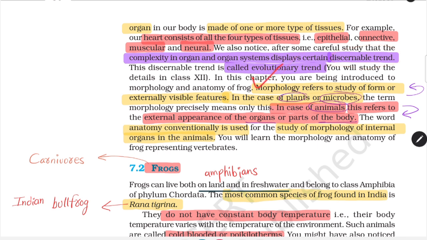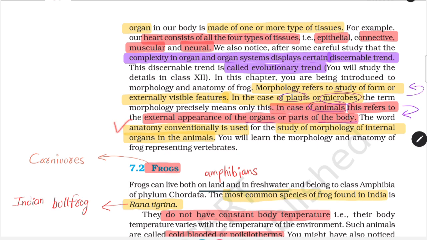Moving ahead, there is a definition of morphology and anatomy. So what is morphology? It refers to the study of form of externally visible features in the case of plants and microbes. In the case of animals, morphology refers to the external appearance of organs and parts of the body. Remember again, I'll repeat it: in plants or microbes, morphology means externally visible features, but in animals, it is the external appearance of organs and parts of the body.